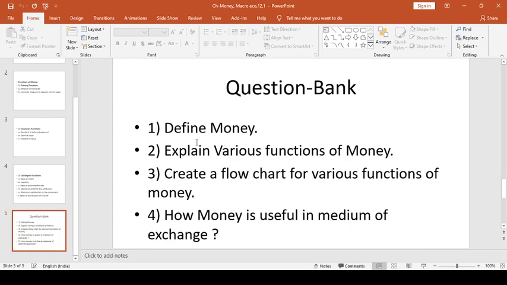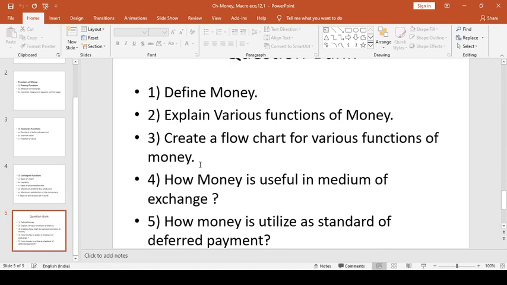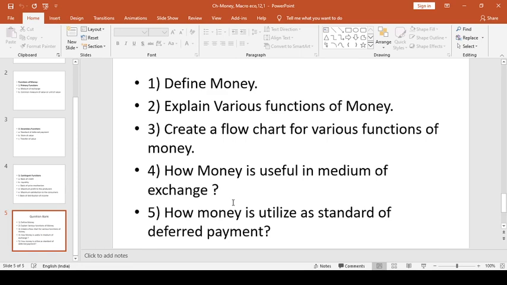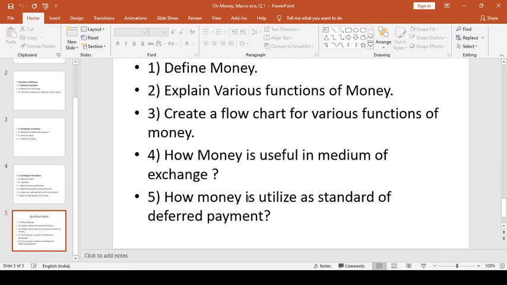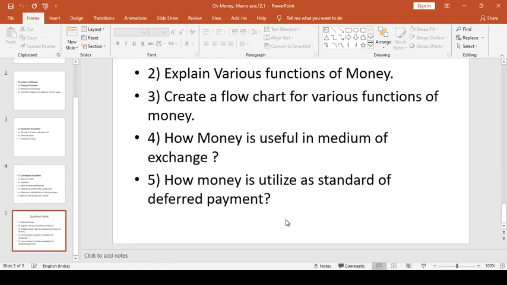The first question is to define money. The second question is to explain various functions of money. The third is to create a flow chart for various functions of money. The fourth is how money is useful as a medium of exchange. And the last is how money is utilized as a standard of deferred payment.